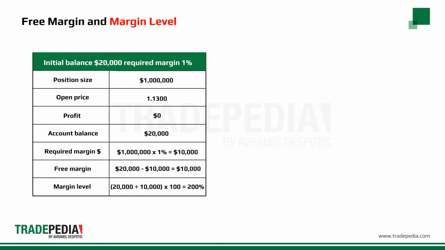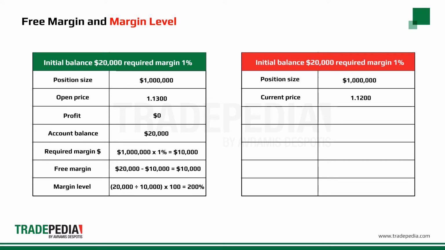In percentage terms, your margin level is the account balance of $20,000 divided by the required margin of $10,000, that is 200%. If the price of your investment dropped from 1.1300 to 1.1200, the loss would be $10,000. The new account balance is 20,000 initial deposit minus 10,000 loss equals $10,000.